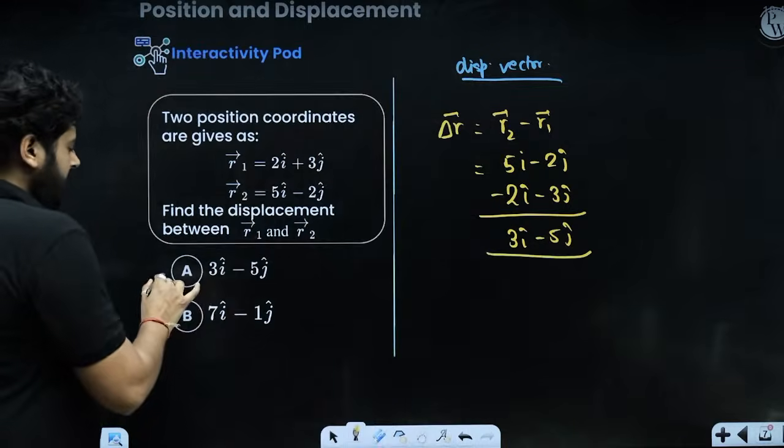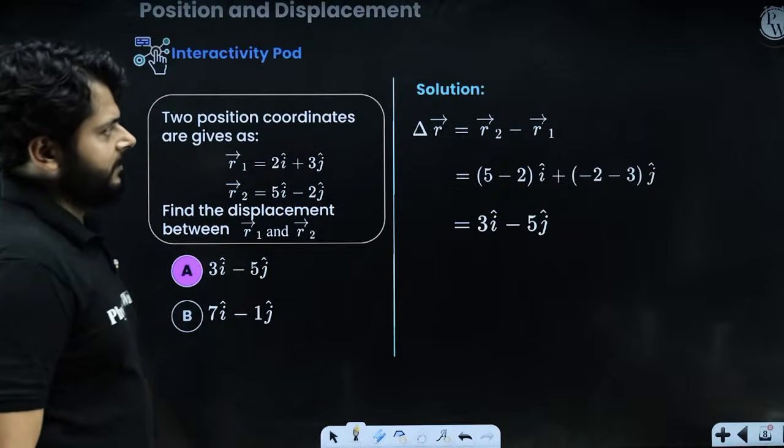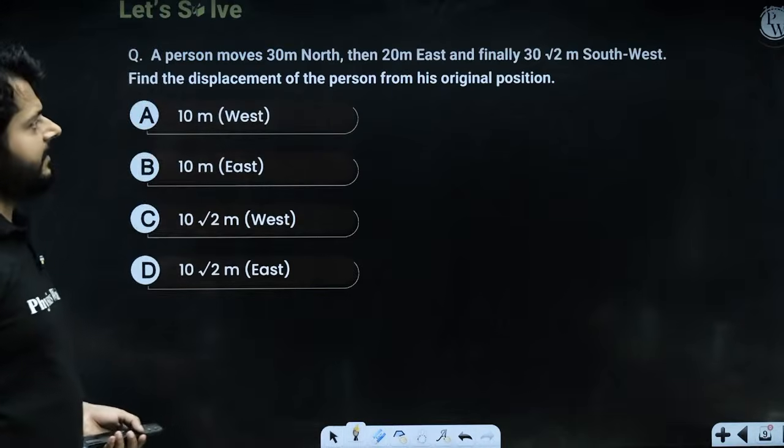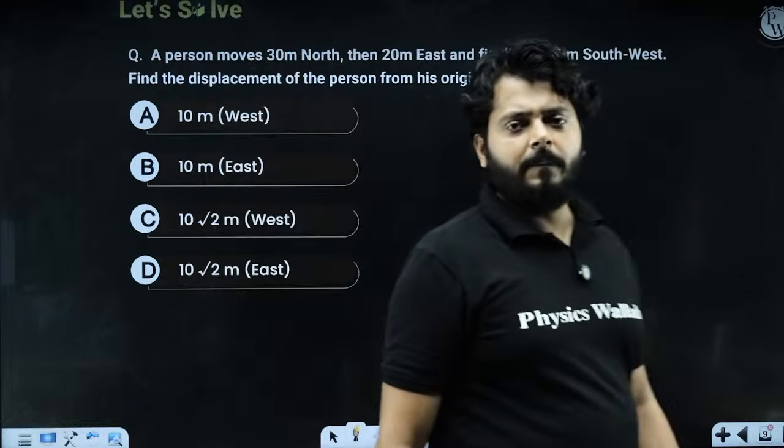Alright, so which is option A? So option A is the correct option. So let's move on and talk about the next question, right? This question you can try, okay, and try to solve it.